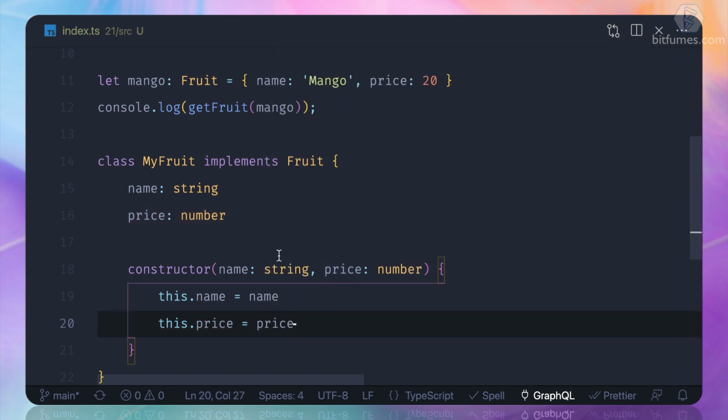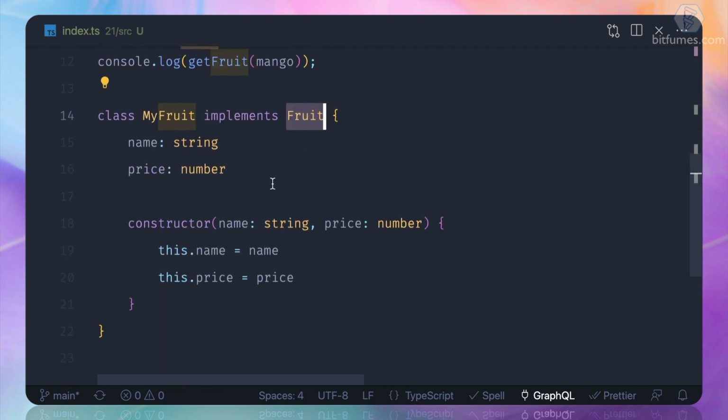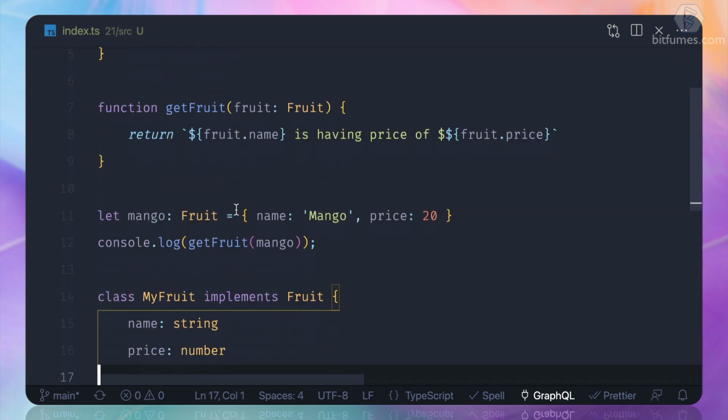So what happened here, once we implement this Fruit, then we are forced to actually use my class with these properties. We are forced to write these things, and that's how the typing system works.